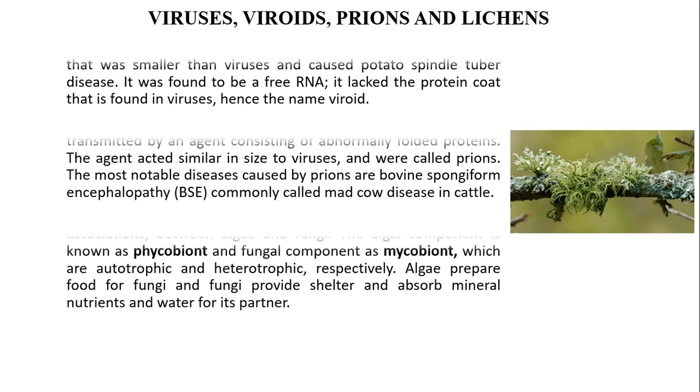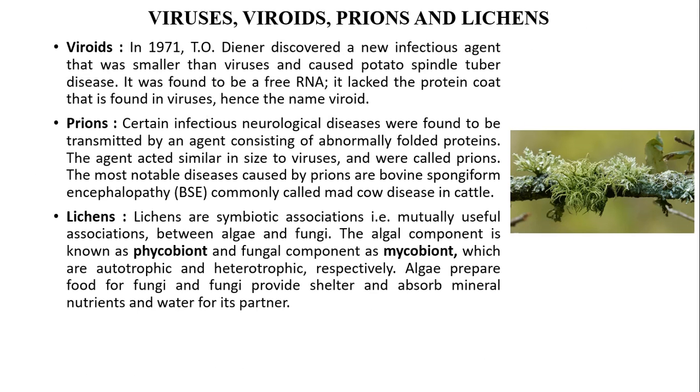Viroids. In 1971, Theodor Diener discovered a new infectious agent that was smaller than viruses and caused potato spindle tuber disease. It was found to be a free RNA. It lacked the protein coat that is found in viruses, hence the name viroid.